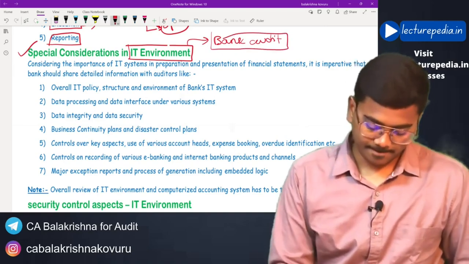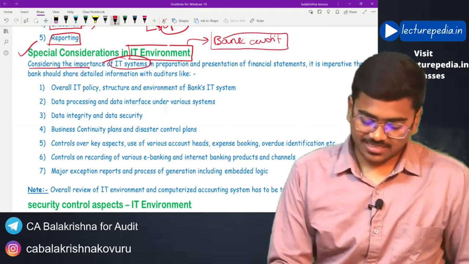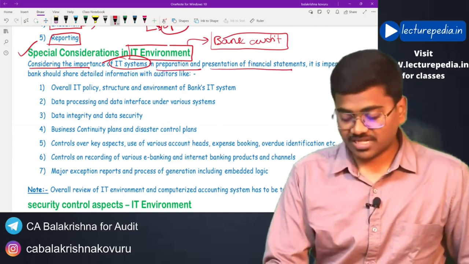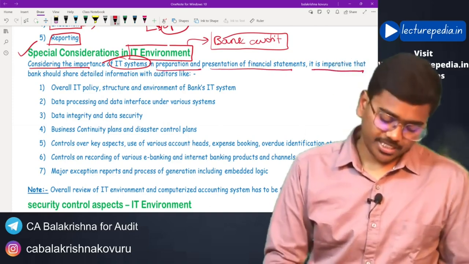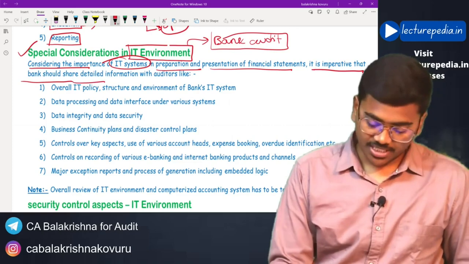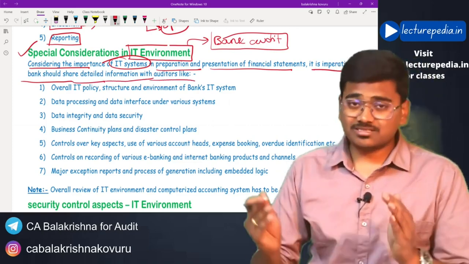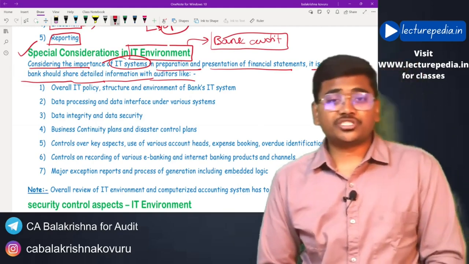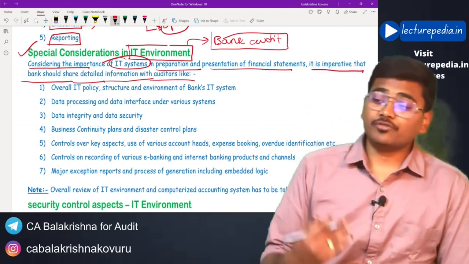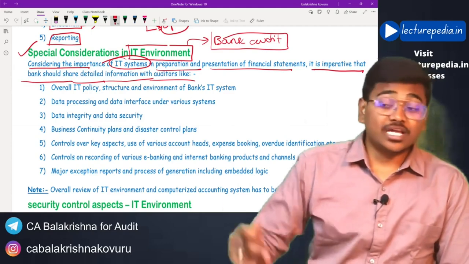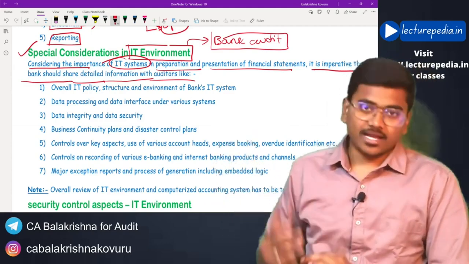Let us see. Considering the importance of IT systems in preparation and presentation of financial statements, it is imperative that the bank should share detailed information with the auditors. What is the information that has to be shared by the bank with the auditor related to the information technology of the bank?